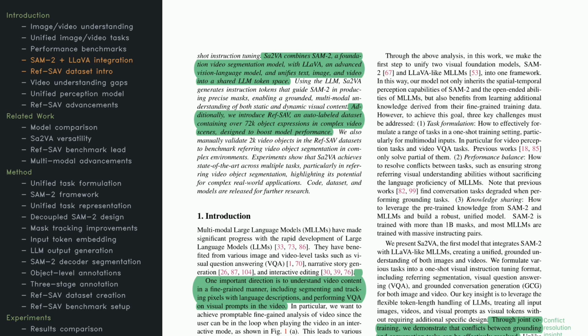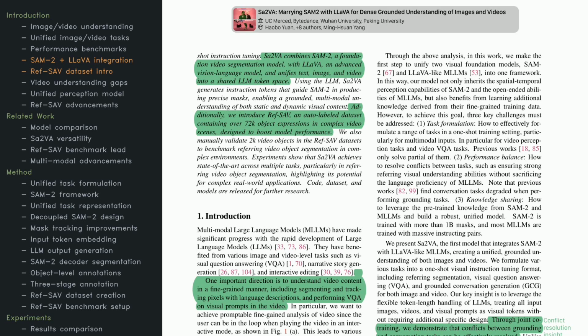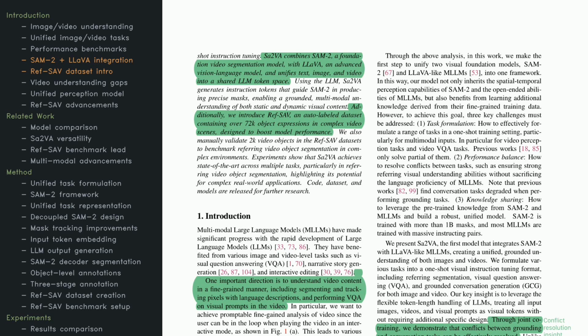Next, let's talk about how Sa2VA brings together two powerful models: SAM2, which specializes in video segmentation, and LLaVA, a vision language model. By merging these, Sa2VA creates a system that can navigate text, images, and videos in a shared token space. In practical terms, it can use language instructions to guide the segmentation process, producing masks that pinpoint the exact objects of interest in both images and videos.